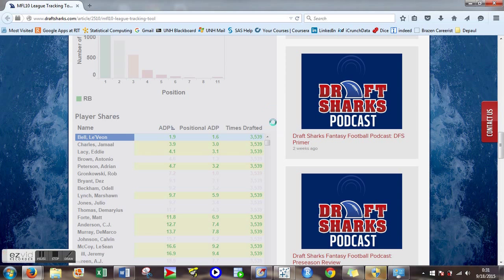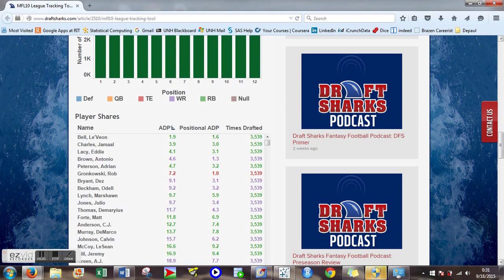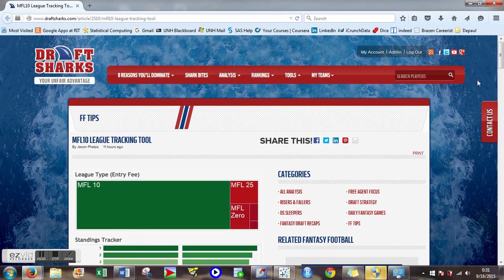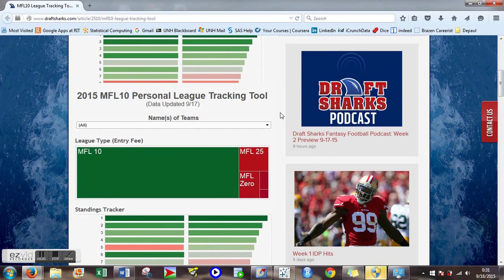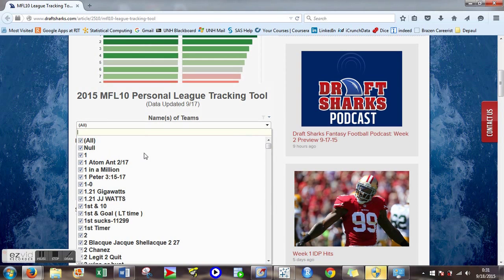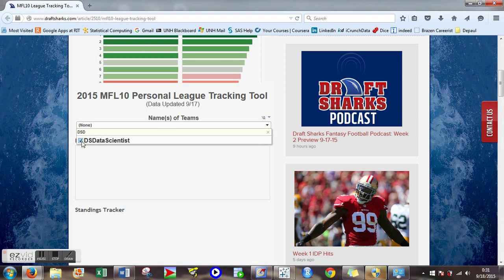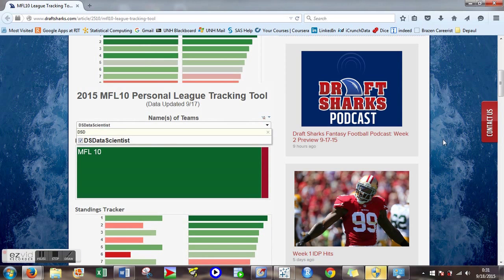And let's go ahead and take a look at my teams. So to put in your team names, select the all selection to clear out the list. Then you can do a search on your team names and select all the team names that you're interested in. All right, so let's check it out.